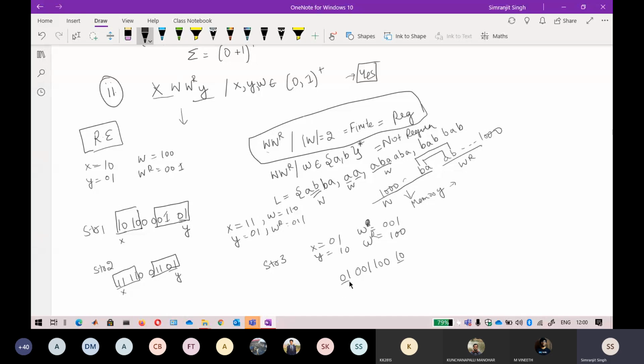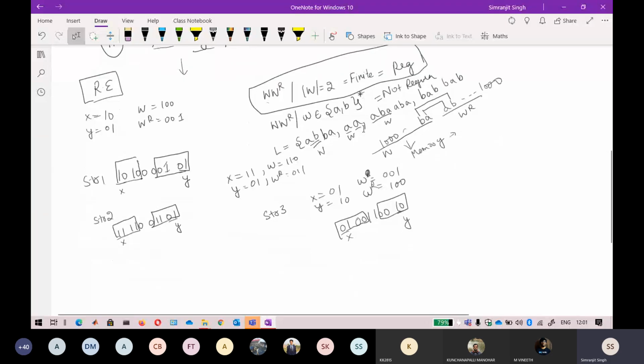So I think this is x, this is y, and if you extend it, you will find this. Okay. So again, if you are seeing this correctly, whenever two zeros and two ones are occurring, I can directly say that there is some kind of a pattern in there. Okay. So now how can I say it? If I write a regular expression, it will say the set of all the strings where two zeros are contained and the set of all strings where two ones are contained.